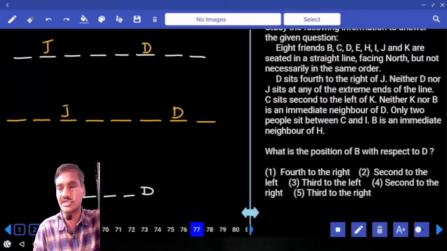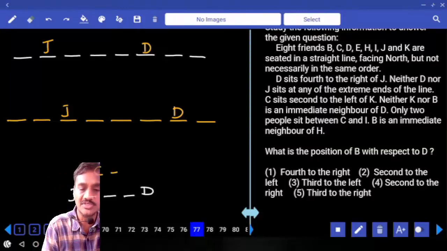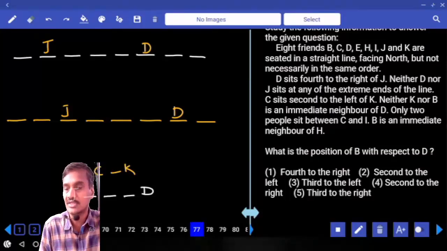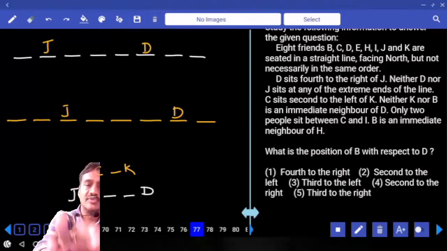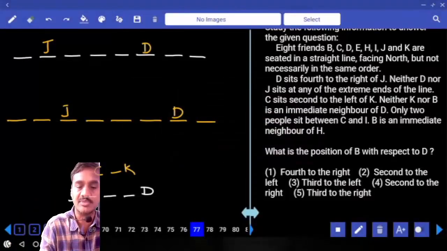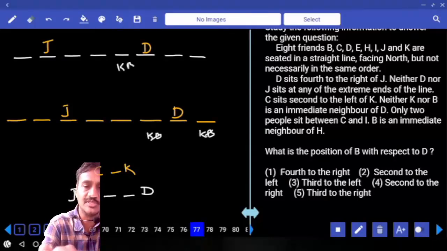And C sits 2nd to the left of K. Now this C is seated 2nd to the left of K. Neither K nor B is an immediate neighbor of D. K and B are not immediate neighbors of D. Hence K and B cannot be here. And here also K and B cannot be here.